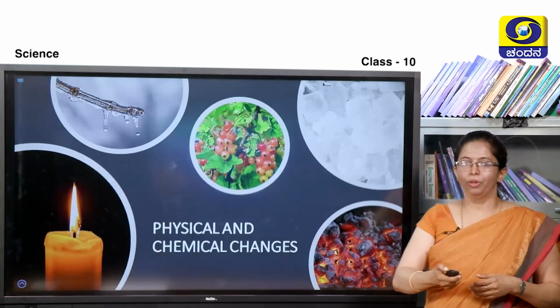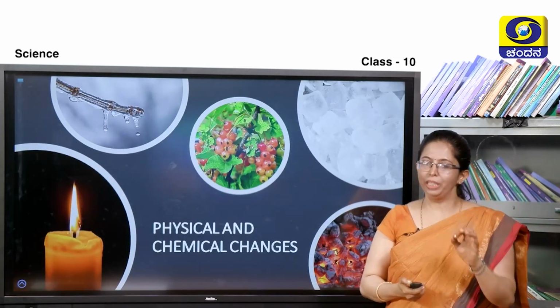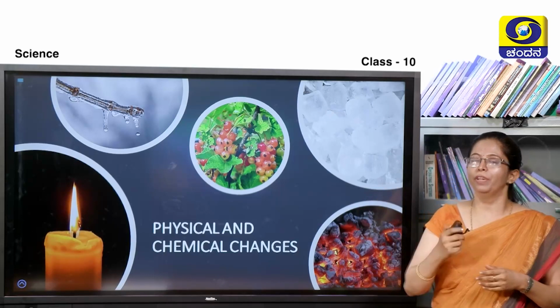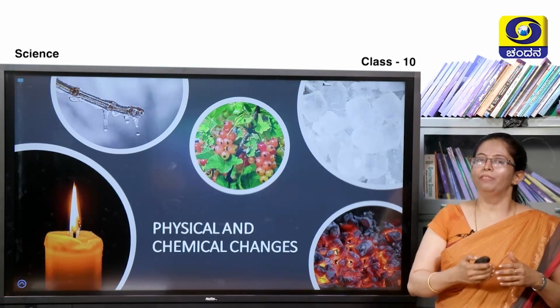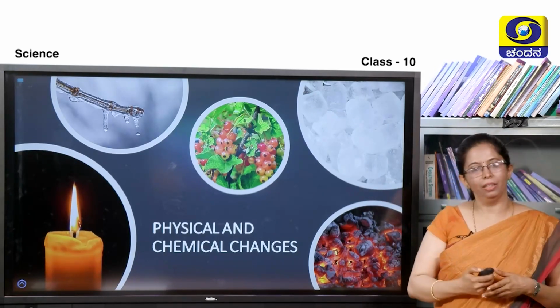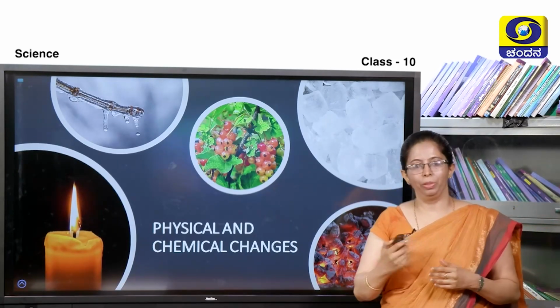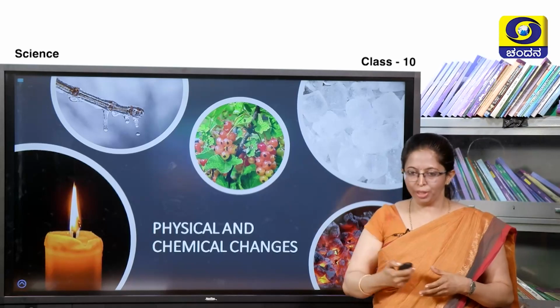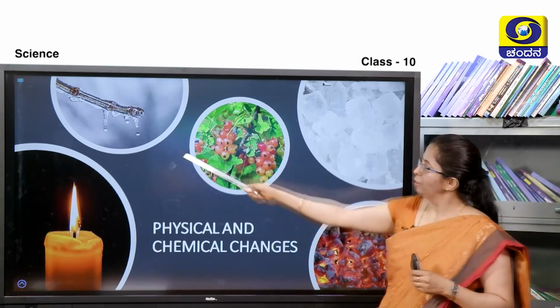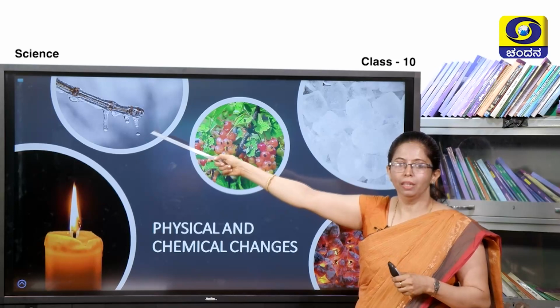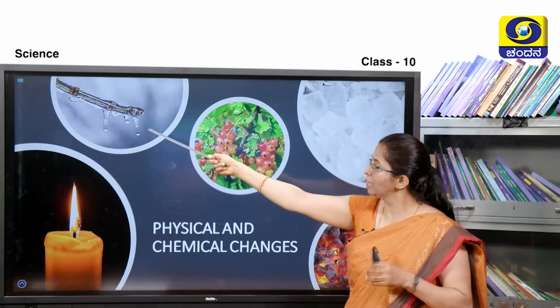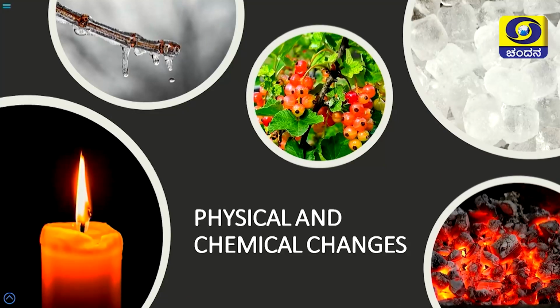Before going to the meaning of chemical reactions, we have to recapitulate what we had learnt in the previous 9th standard class about physical and chemical changes. Let us try to recapitulate. In the first picture, you can see a twig on which some ice is melting, right. Now this ice is melting into water. The solid ice is getting converted into liquid water.